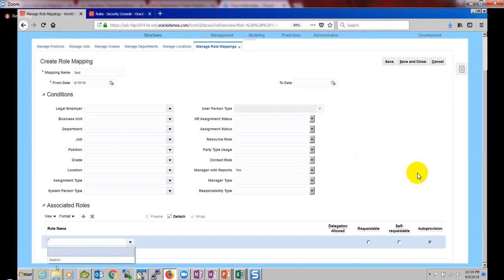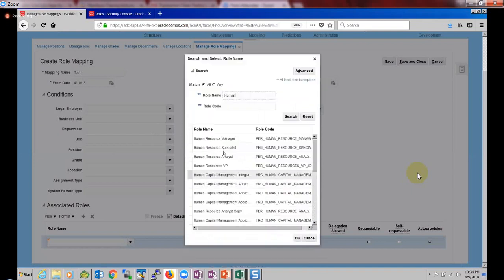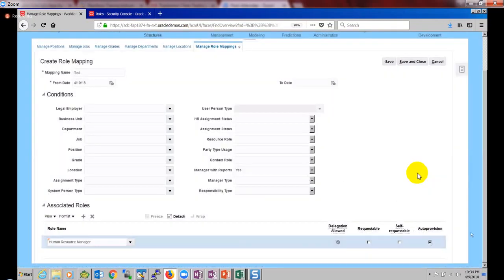I will just select some role. I'm not auto provisioning it.